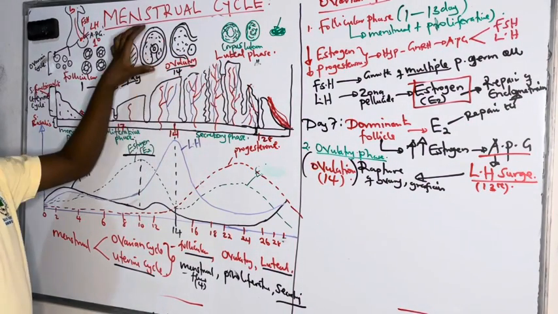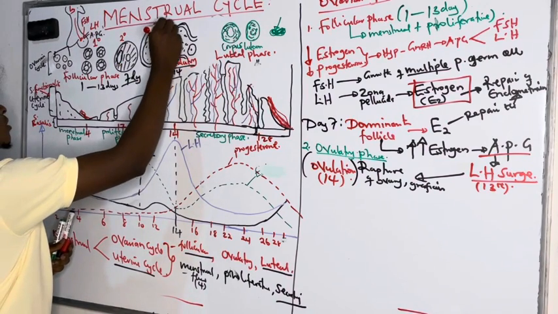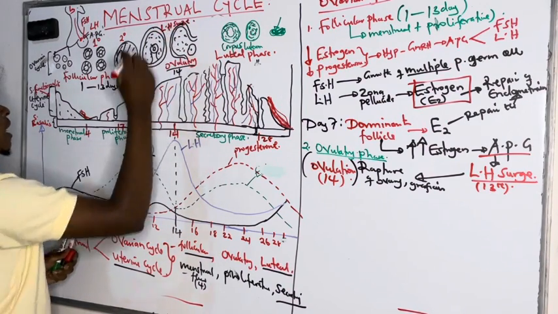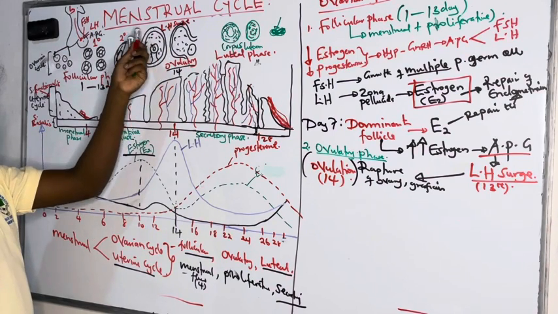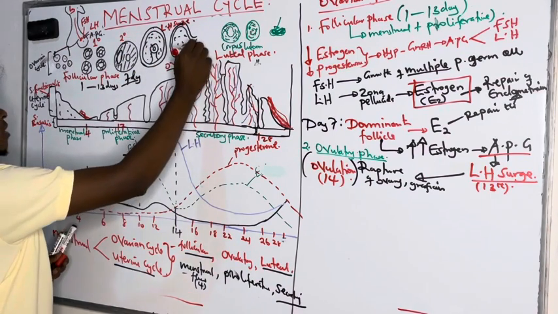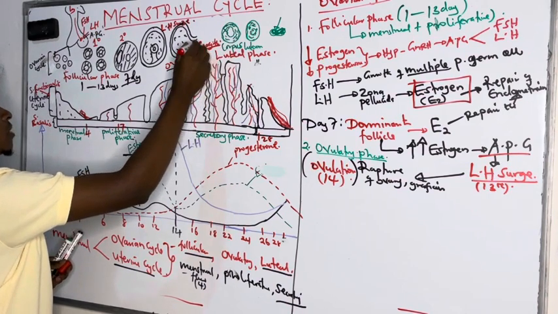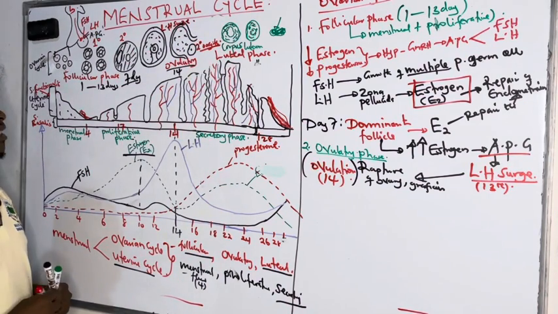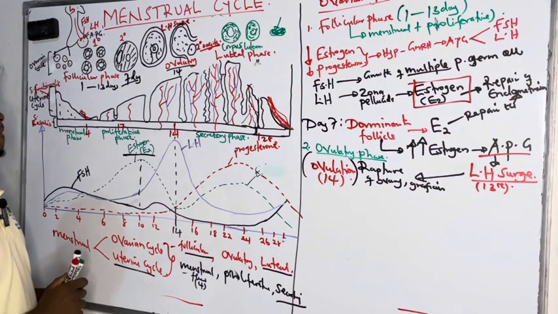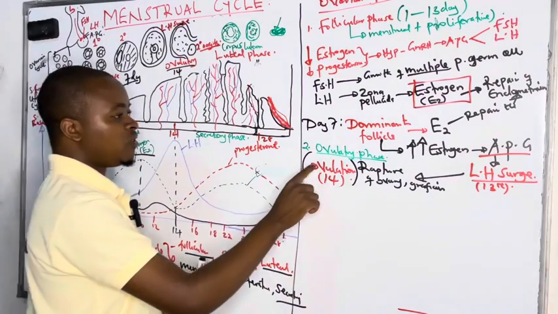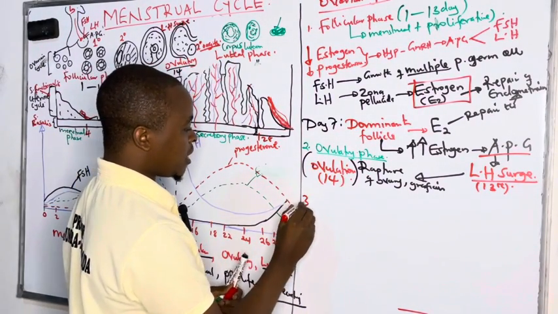So we are seeing that the luteinizing hormone surge is the one that is coming at day 14, and it is hitting this ovary together with the Graafian follicle to release the secondary oocyte. So this is the secondary oocyte which is ready to be fertilized, released at day 14, where the ovulatory peak is. And this is what we call the ovulatory phase. Then from the ovulatory phase, we go to the third phase.